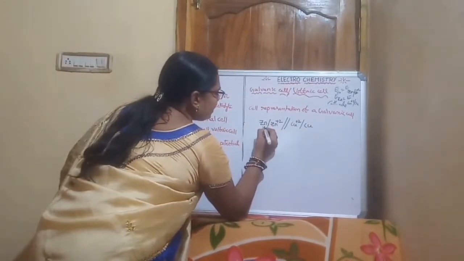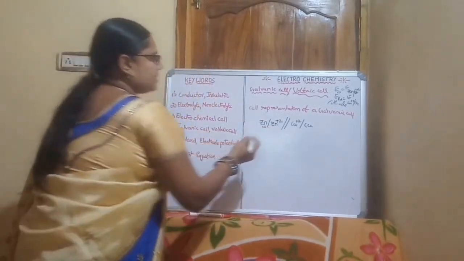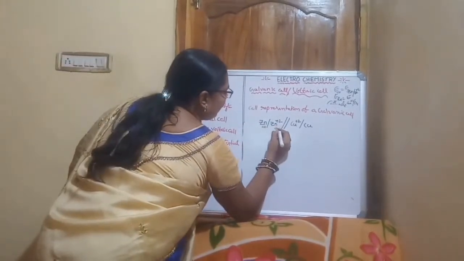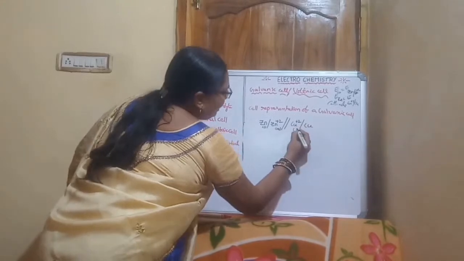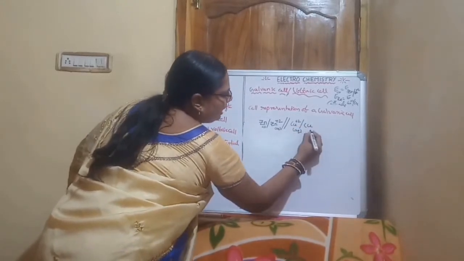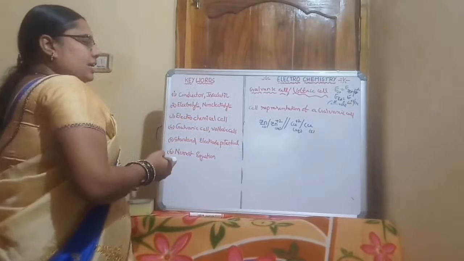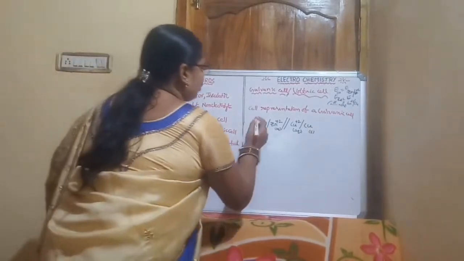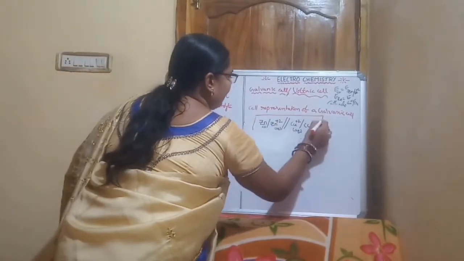Zn in a solid phase and Zn+2 in an aqueous phase, and Cu+2 in an aqueous phase and Cu in a solid phase. This is the cell representation of the galvanic cell.